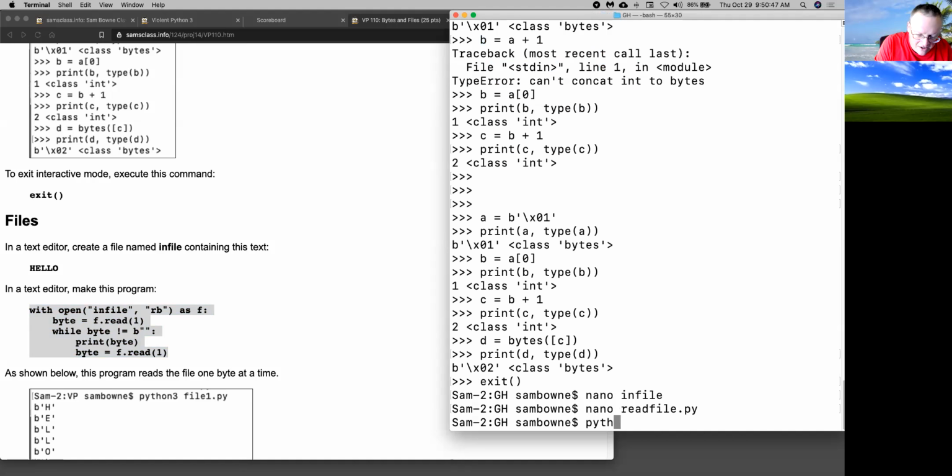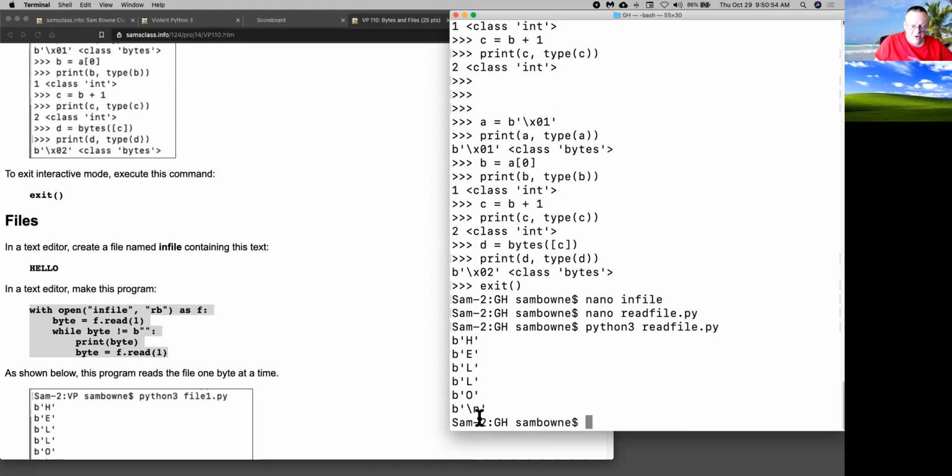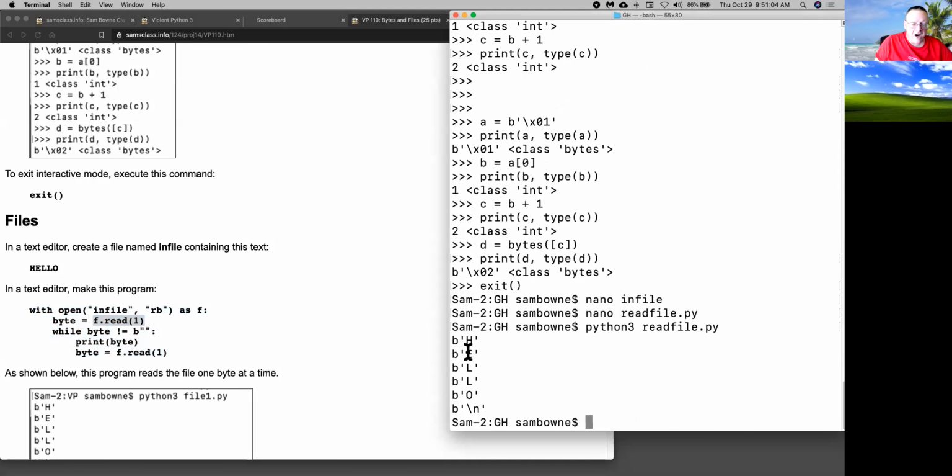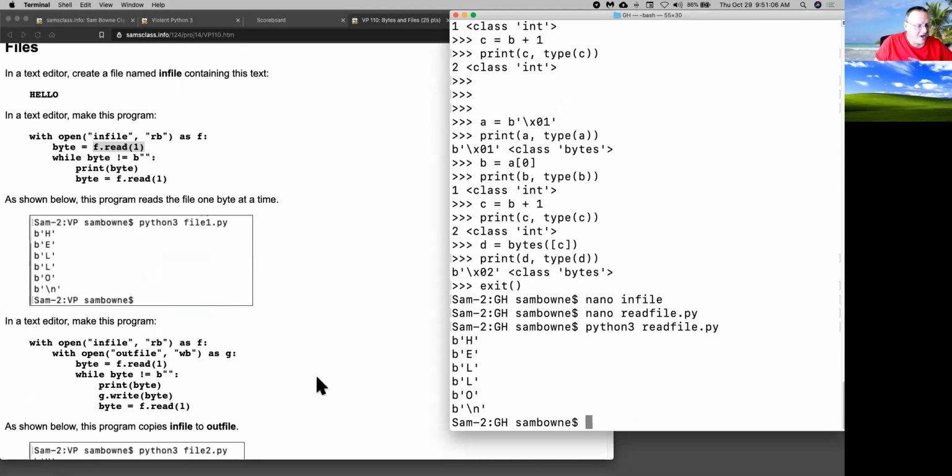So if I run that one, python3 readfile, all right, it reads the bytes one by one and prints them, and they are all byte objects. I didn't say what to interpret them as. I just said read one, and by default, it read them and turned them into byte objects and printed them out. All right.